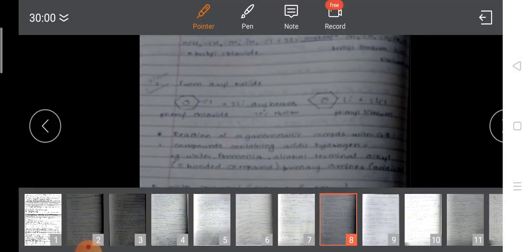Then another example. n-Butyl chloride plus twice Li. On the arrow there will be dry hexane, 10 degrees centigrade, and a nitrogen atmosphere.